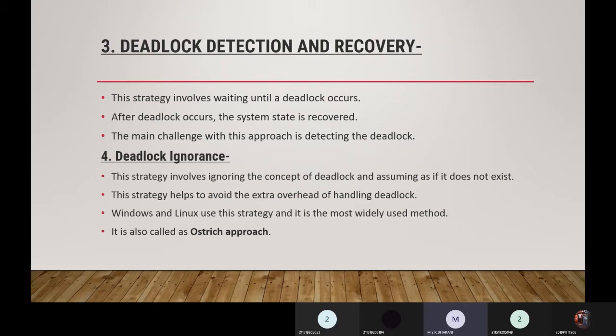So the main challenge with this approach is detecting the deadlock. So we need to check whether deadlock has occurred or not.